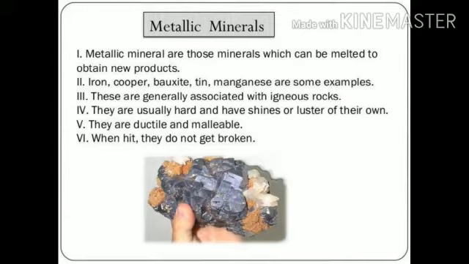Like copper, it is drawn into wire, so it is ductile in nature. Whereas malleable means that it can be beaten into sheets. If we get it in the form of a sheet, that term is called malleable, and to be drawn into a wire is termed as ductile.